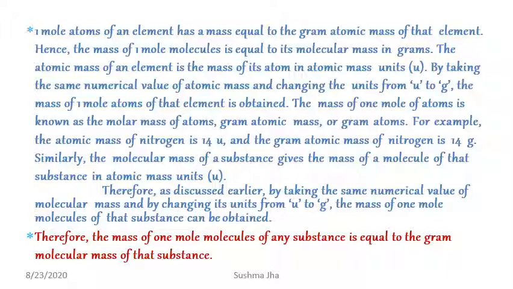Similarly, the molecular mass of a substance gives the mass of a molecule of that substance in atomic mass units. Therefore, as discussed earlier, by taking the same numerical value of the molecular mass and changing its unit from unit to gram, the mass of 1 mole of molecules of that substance can be obtained. Therefore, the mass of 1 mole of molecules of any substance is equal to the gram molecular mass of that substance.